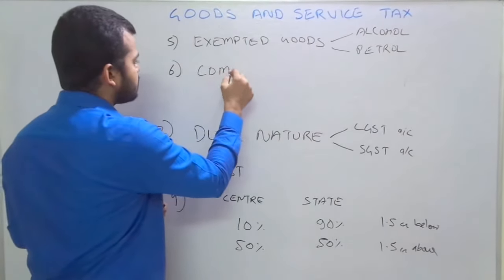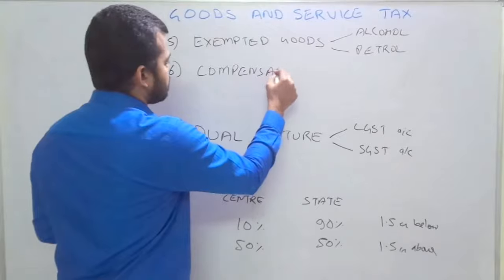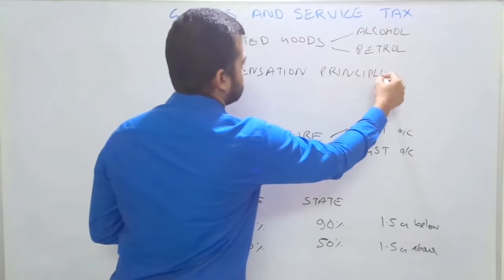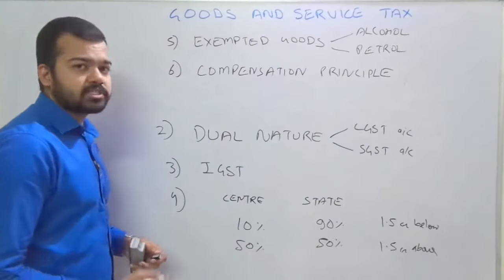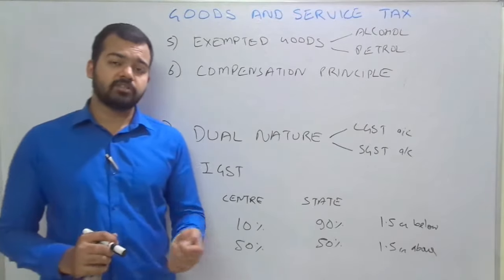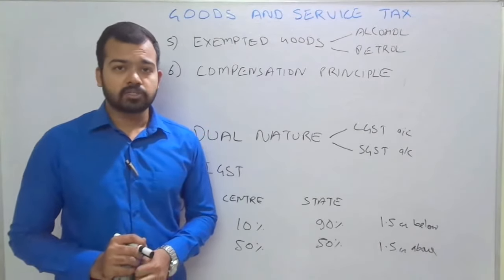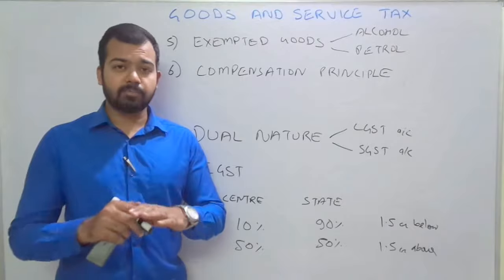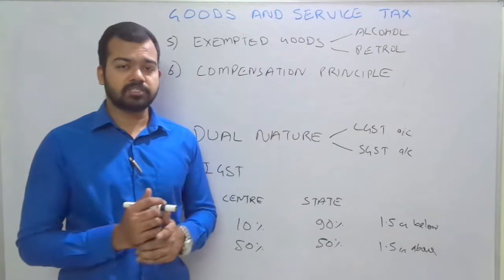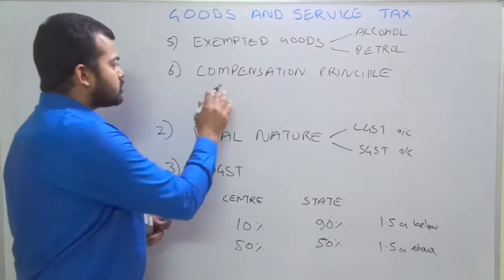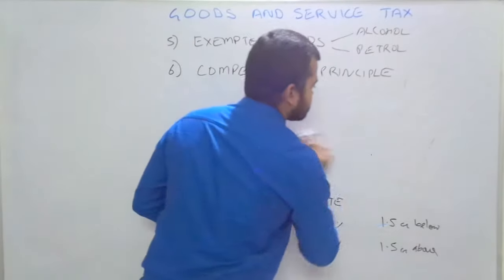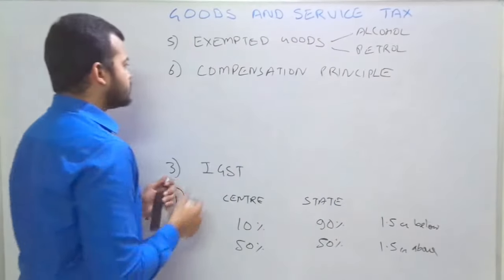Another thing is the compensation principle. The states were scared that they would lose revenue after the implementation of GST. So the GST Council, which is the apex authority for the implementation of GST, made a compensation principle. It means that in case of loss of revenue for the state governments, the union government will compensate those states.